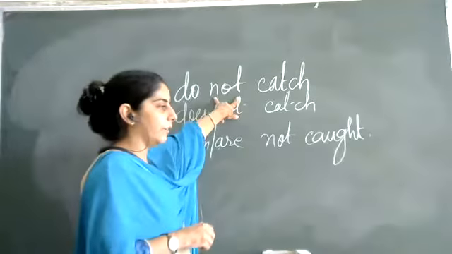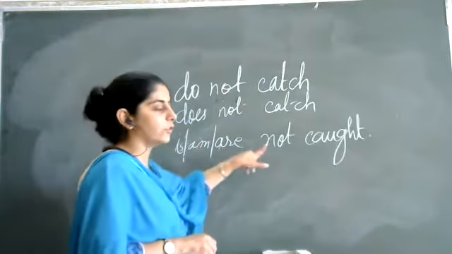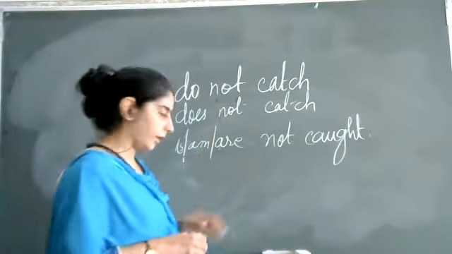Here to show the negative we are using do or does and not, but here the things will be the same. We'll just put a not here. Okay?